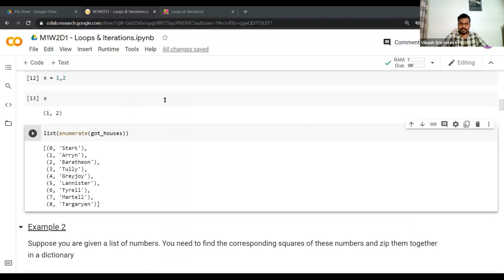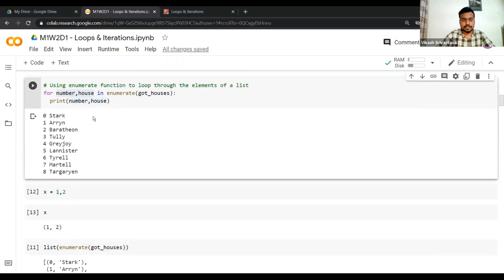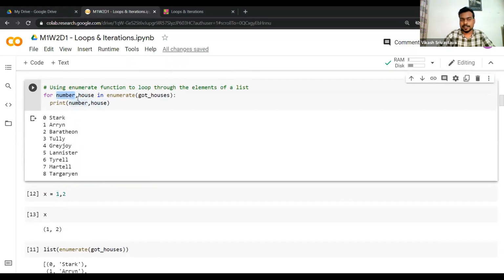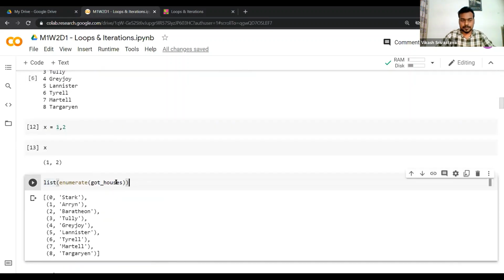The first corresponds to your index, and the second corresponds to the value of the element. So in this case you need to understand why we are getting a list of tuples when I am trying to print this, right?